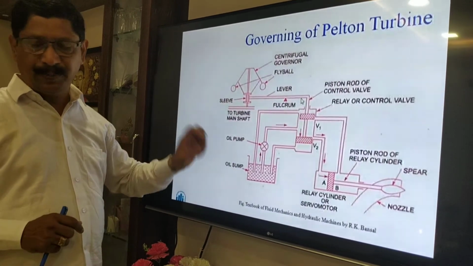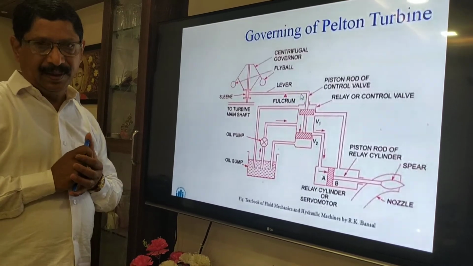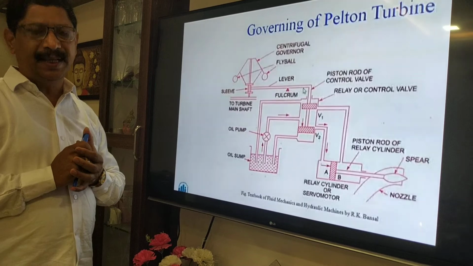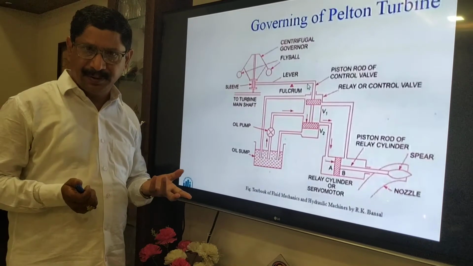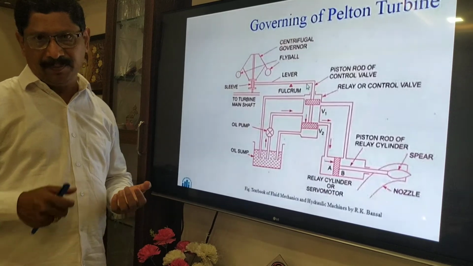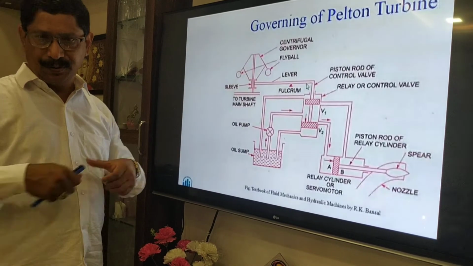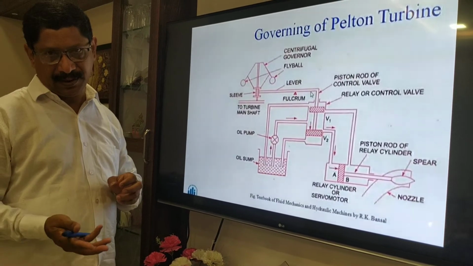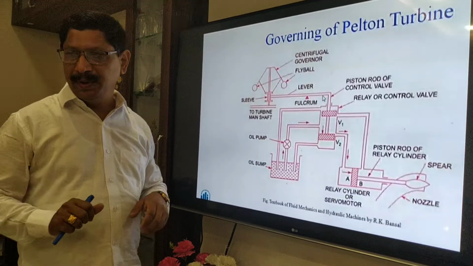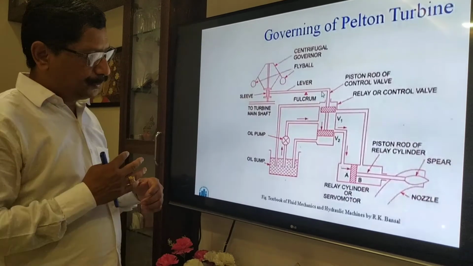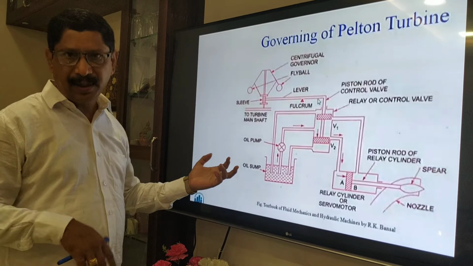Okay, we will explain. So first we understand two conditions. For example, say the load on the power station is decreased. So what will happen to the turbo generator speed? It will increase. Just see the analogy. For example, our bike: we are running the bike. If the load on the bike is decreased, automatically speed increases, and vice versa. If the load on the bike is increased, speed will decrease, isn't it? So it is clear now that as per the load, turbo generator speed will either increase or decrease.